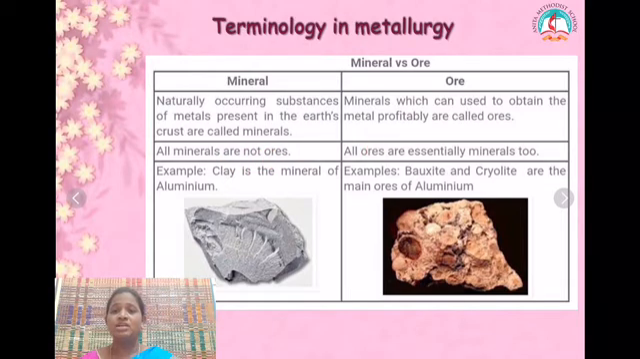Do you know why? All ores are obviously minerals because we can extract metal from them, but all minerals are not ores because not every mineral will give a profitable amount of metal. Only a few ores will give a profitable amount of metals. For example, clay is a mineral of aluminium, and bauxite and cryolite are also minerals of aluminium, but we take bauxite and cryolite as the ores of aluminium because only from these minerals we can obtain a profitable amount of aluminium. So it is called an ore.